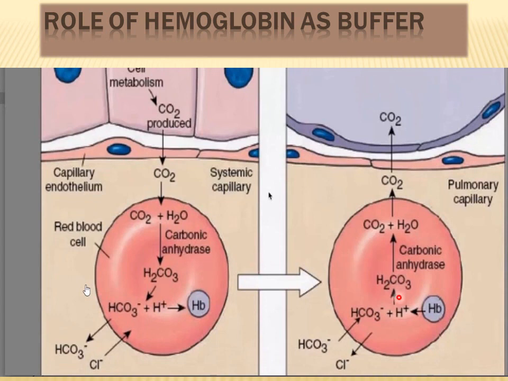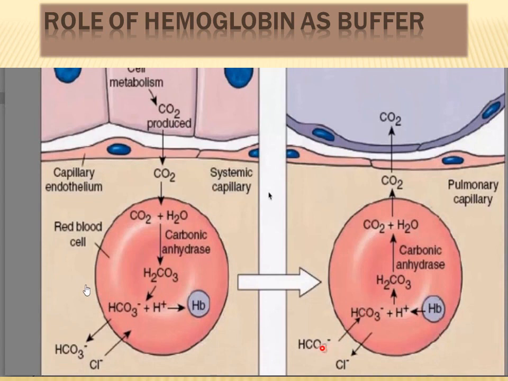So what happens when this red blood cell enters the lungs? So once inside the lungs, the bicarbonate ion is going to move in the opposite direction. Here it was leaving the RBC and entering the plasma, but once inside the lungs, bicarbonate ion is going to leave the plasma and diffuse inside the red blood cells, because bicarbonate ion concentration in the plasma is greater than in the RBC.